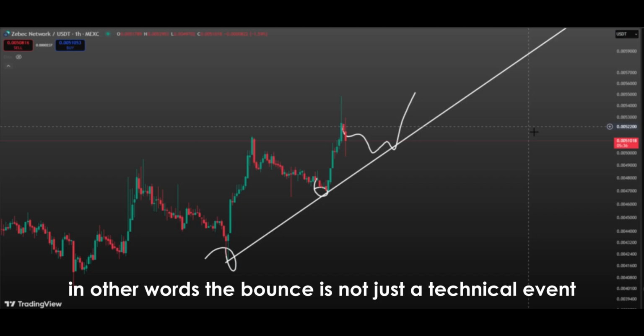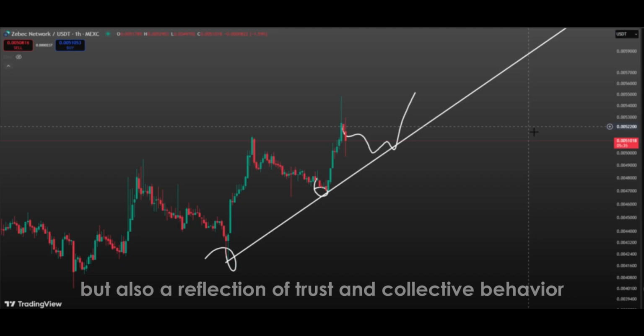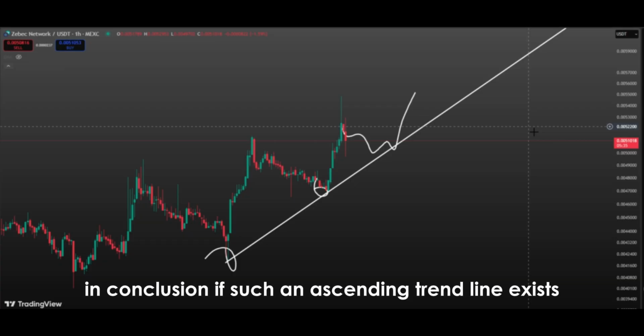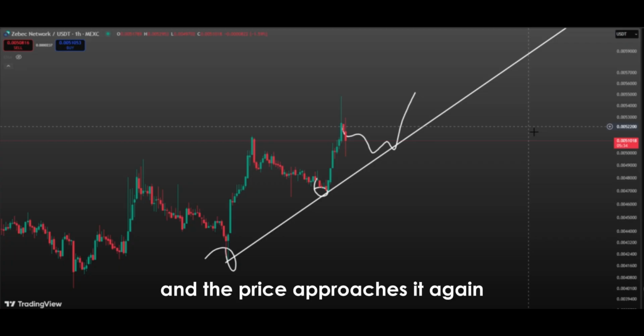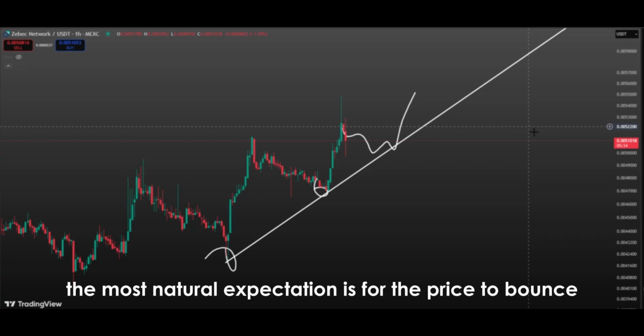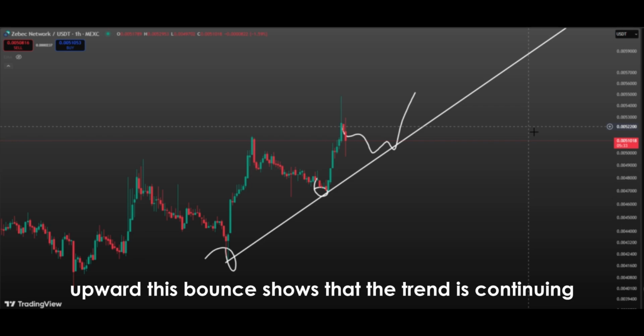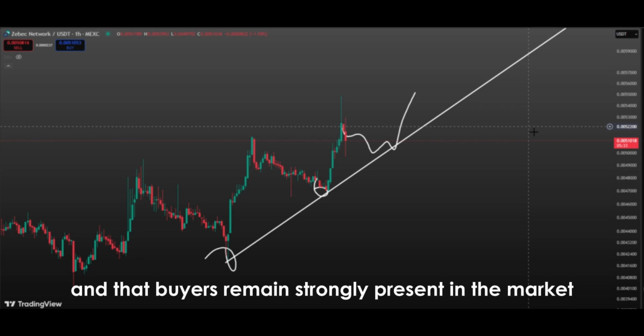In other words, the bounce is not just a technical event, but also a reflection of trust and collective behavior. In conclusion, if such an ascending trend line exists and the price approaches it again, the most natural expectation is for the price to bounce upward. This bounce shows that the trend is continuing healthily and that buyers remain strongly present in the market.